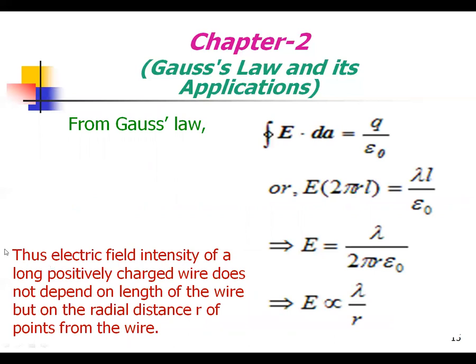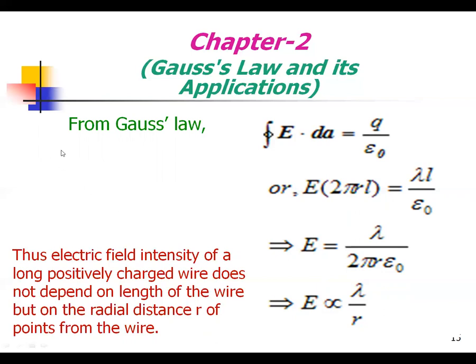So from Gauss's law, integral E dot dA equals Q by epsilon naught, so E into 2 pi r L equals lambda L by epsilon naught. E equals lambda by 2 pi epsilon naught r. E is directly proportional to 1 by r.